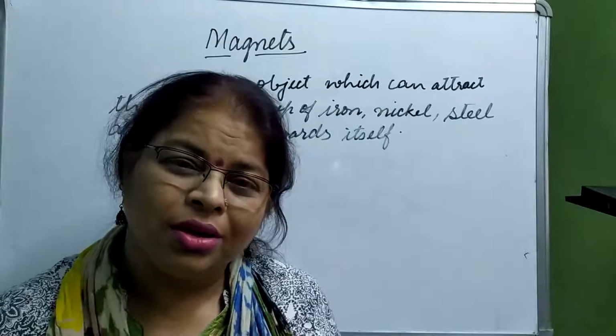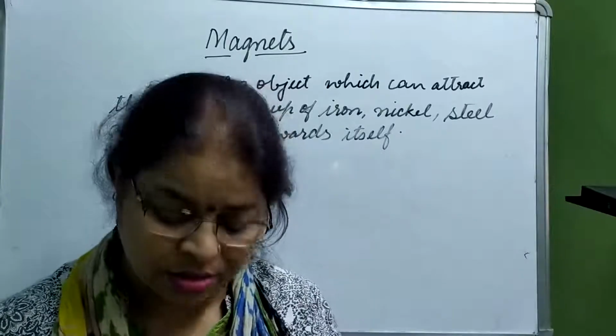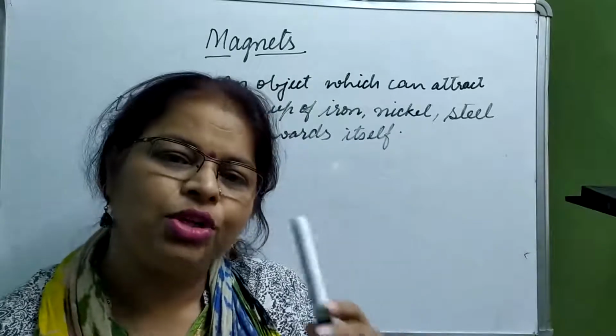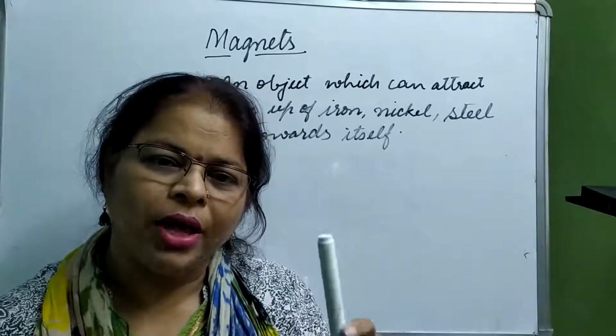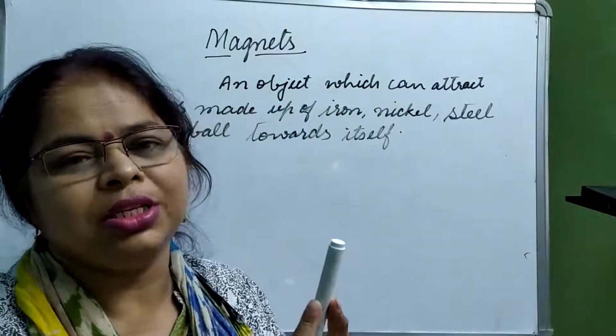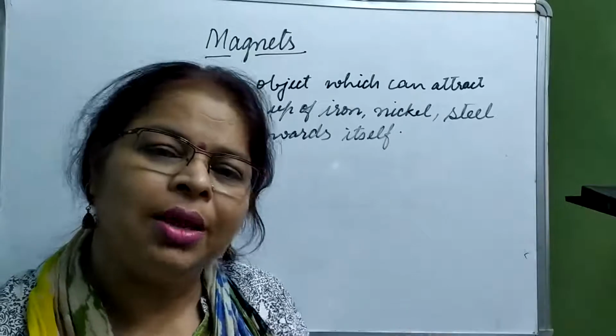Can you name some objects which are not attracted towards the magnet? This pen made up of plastic, is it going to be attracted towards a magnet? No. You are right. Why? Because it is a non-magnetic material. Plastic never gets attracted towards a magnet.